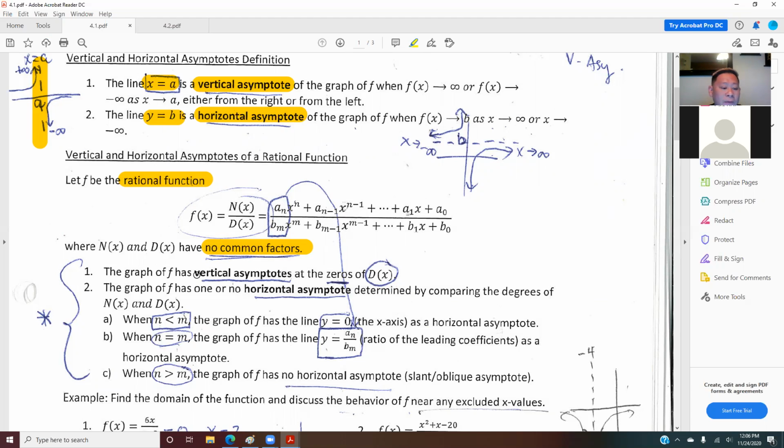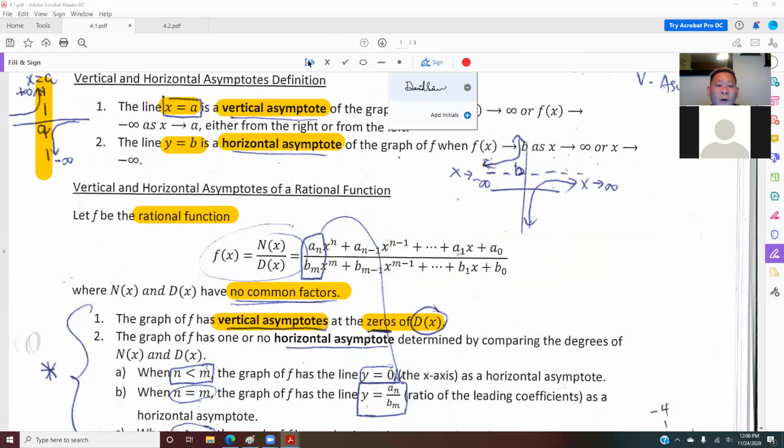So how do you find the vertical asymptote? The vertical asymptote is the zeros of d(x). Zero means solution, so you set your denominator equal to 0 and solve for x.